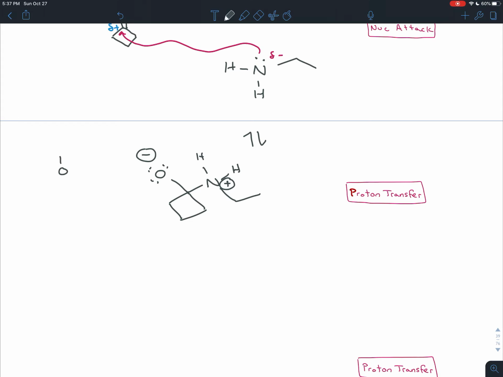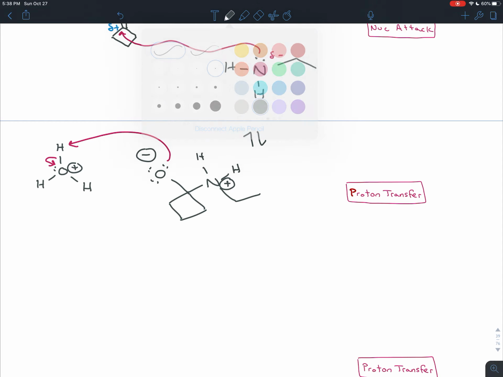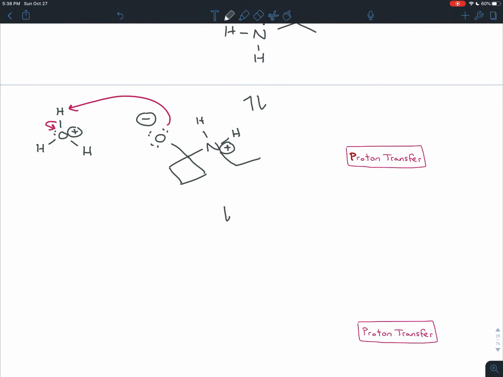So the acid we're going to use here is hydronium. That's the acid that ends up sticking around in solution with the H pluses. And so the negative oxygen steals one of the hydrogens from hydronium. The electrons snap back onto the oxygen to stabilize the positive charge there. So after that proton transfer, we end up with a molecule that's pretty similar.